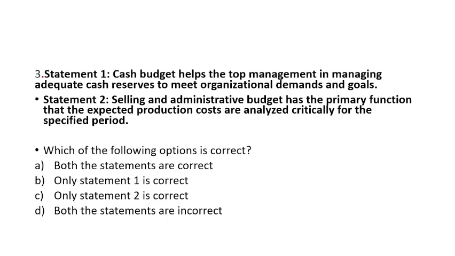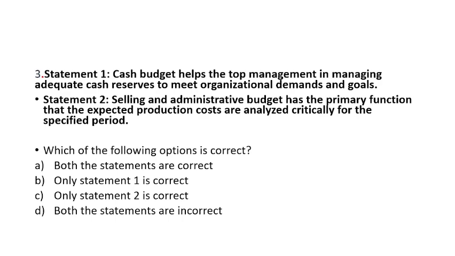This question is related to budgets and budgetary control. So let's check the statements one by one. So cash budget is what? It helps the top management to manage the adequate flow of cash to meet the organizational demands and goals. So this statement has no fault. It is totally correct. Now if you check statement 2, selling and administrative budget has the primary function that expected production costs are analyzed critically for the specified period.